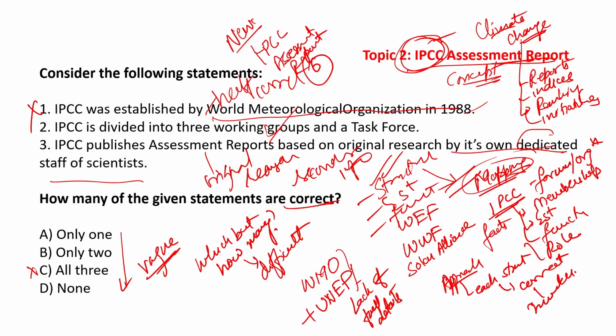It does not do original research. So this statement again becomes incorrect. So we clearly in this case have option A as the answer. Moving towards the next question.